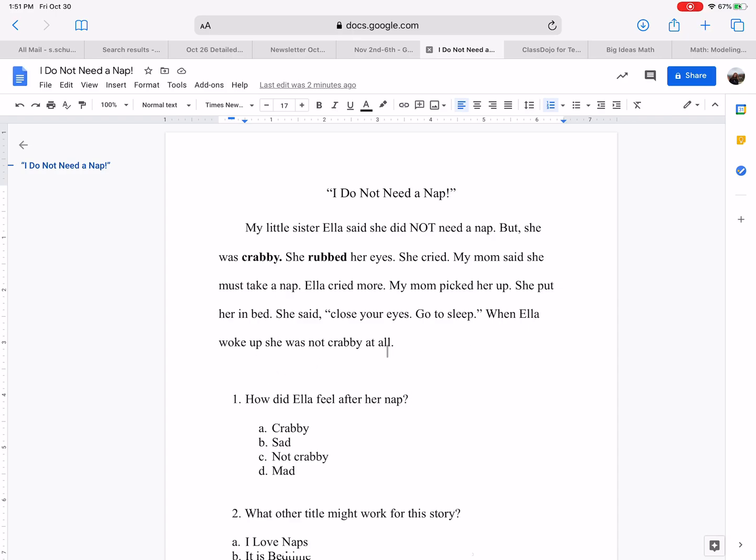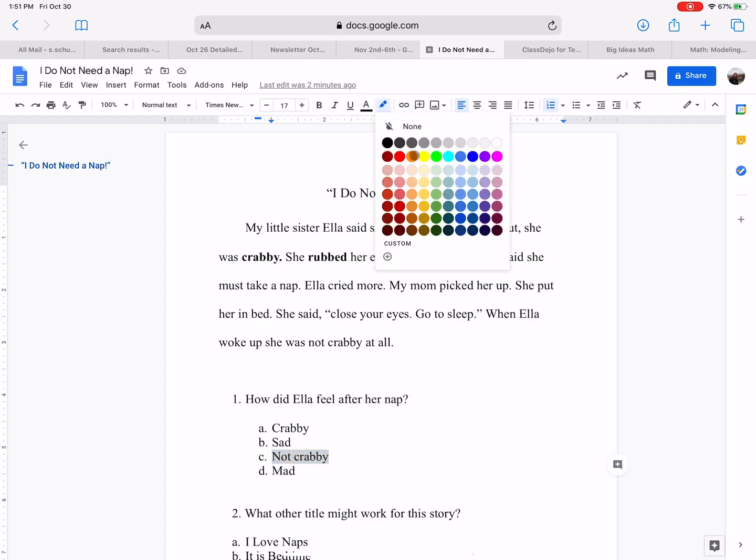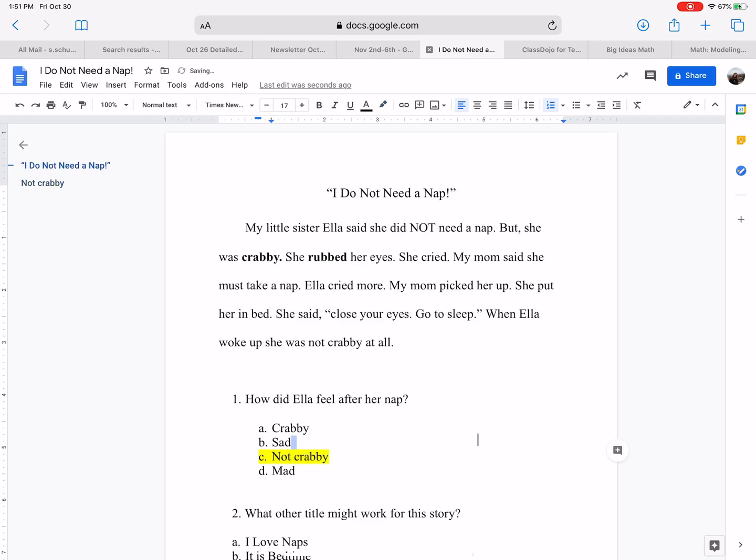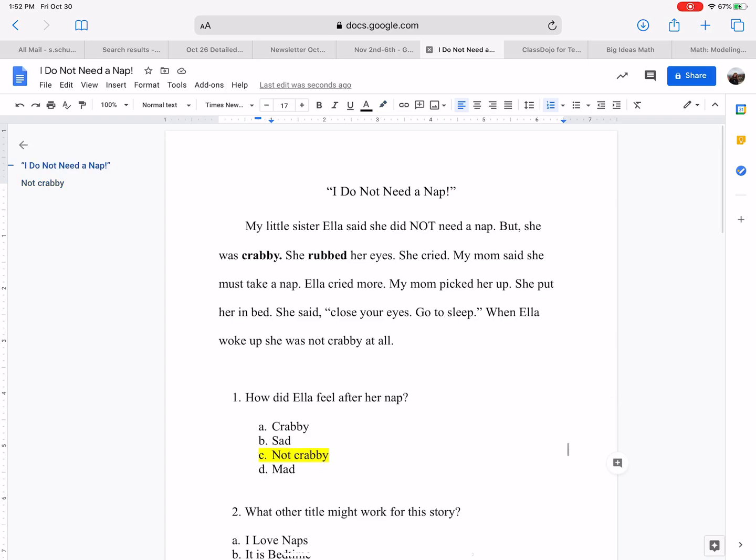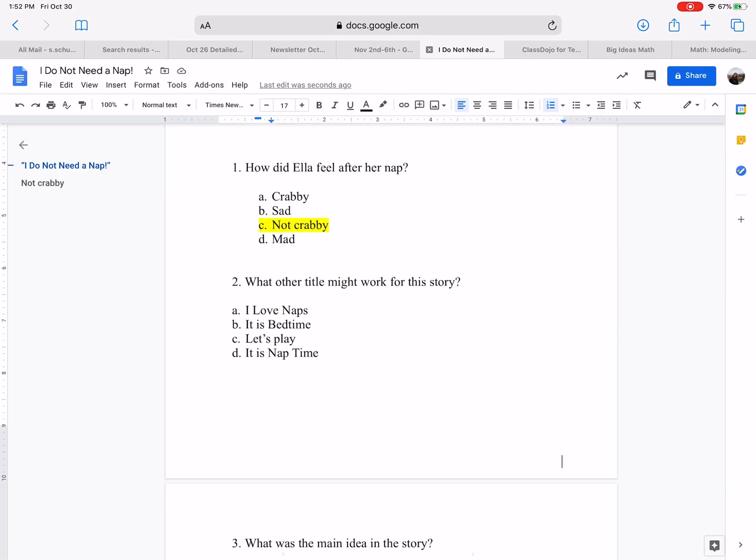So she was not crabby. She was not cranky. So after her nap, it would be C, not crabby. So I'm going to highlight C. I'm going to give it a yellow to show that that's our answer. She's not crabby because she's happy she took a nap after all, even though she didn't want to at the beginning.